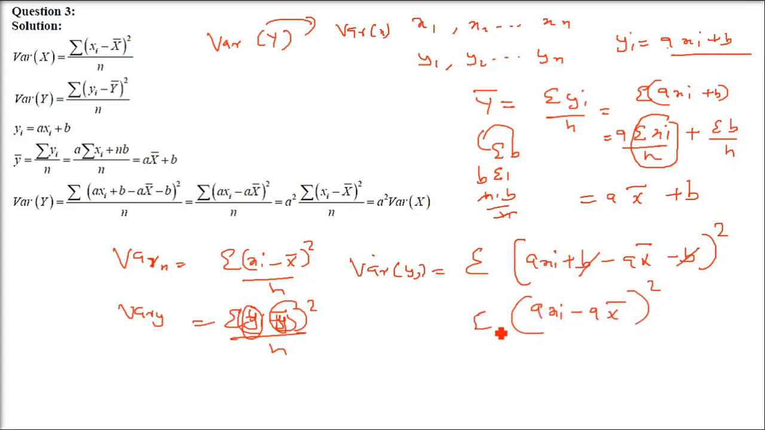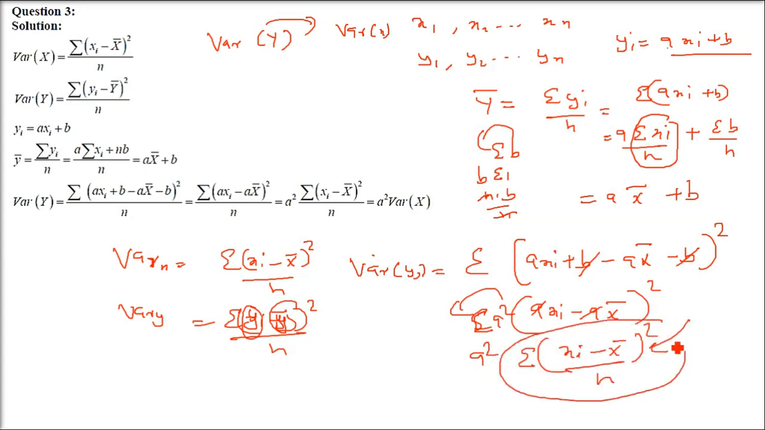Now this a is constant. So you can take a outside. But since it is in square, this a square will come outside. So a square will come out. And inside this we have sigma xi minus x bar, and this is in square and divided by n. And what is the other term? This term is what? We just showed you. It is variance of x. So a square variance of x, and which is what? Which we started with, variance of y. So variance of y is a squared variance of x. So this is the expression.